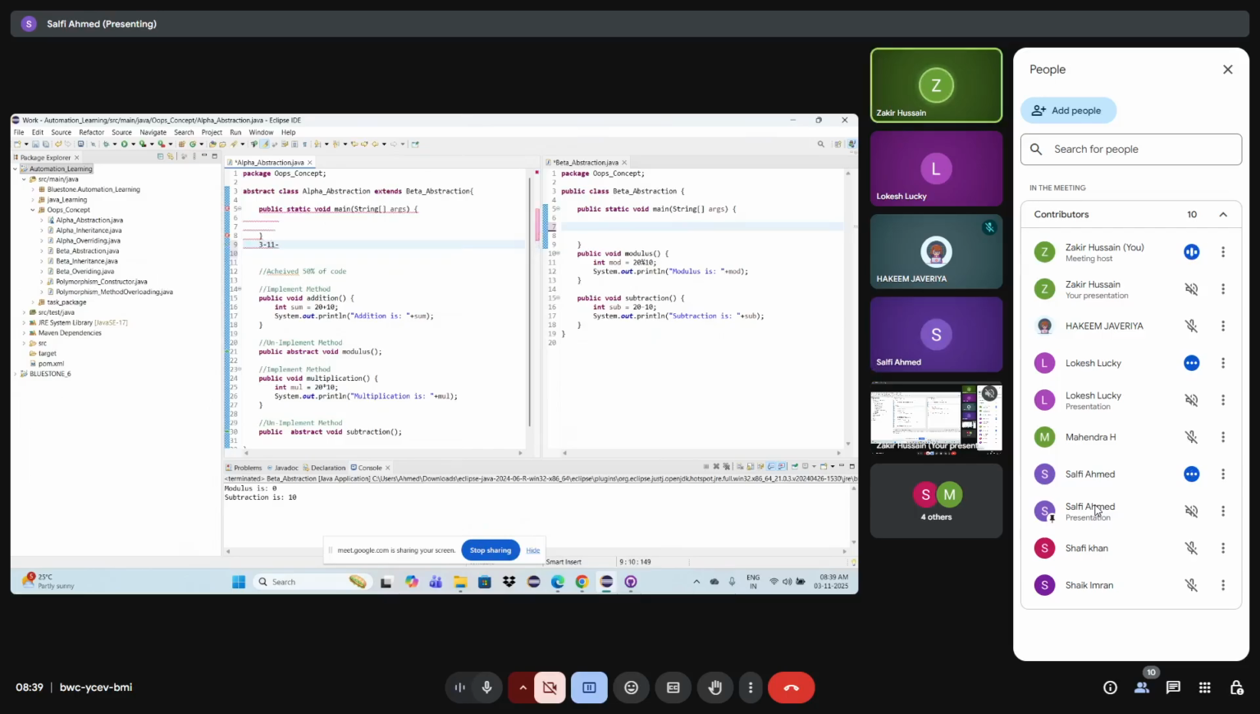No, no, give comments. It will throw you an error. Give comments. But just write abstraction. So whenever you are writing a new code, it will automatically detect.